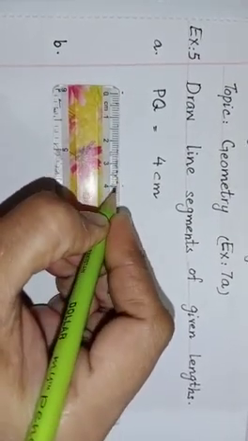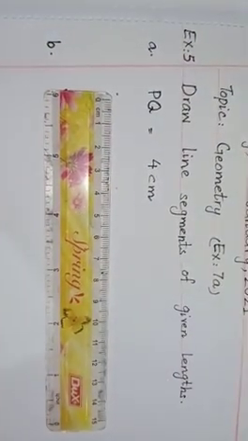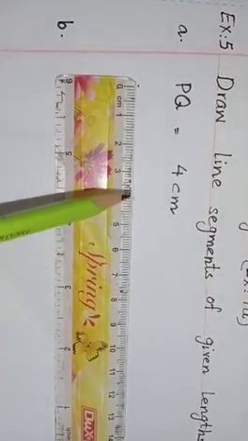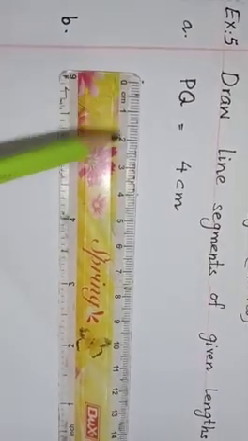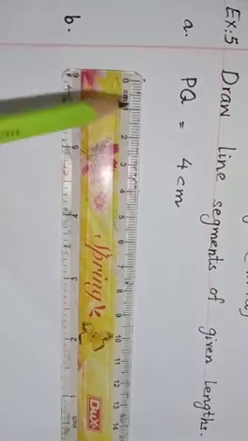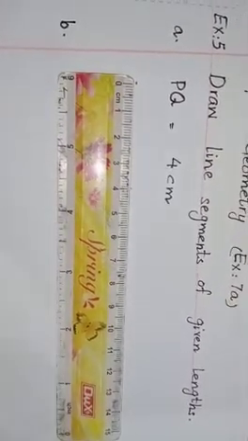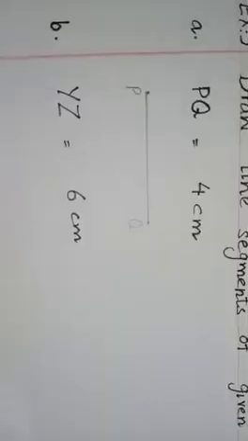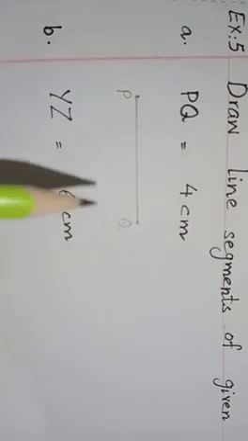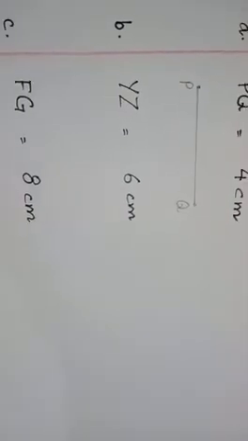Now, again, mark a point. It is point Q. Now look at this, it's exactly 4 centimeter, and now we will join these two points, PQ. Now it is line segment PQ which is 4 centimeter.